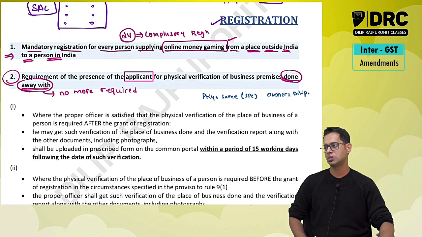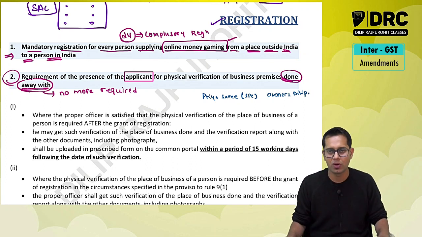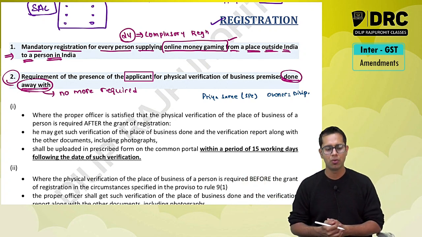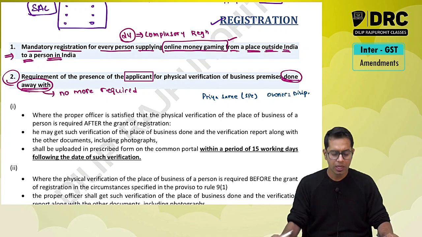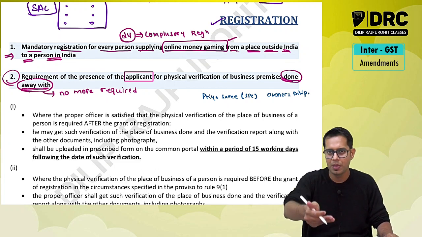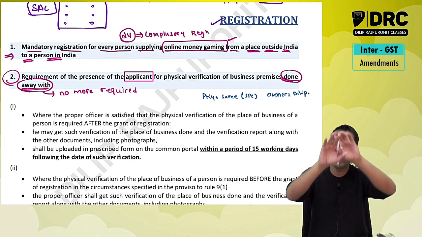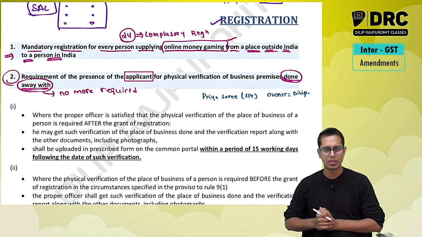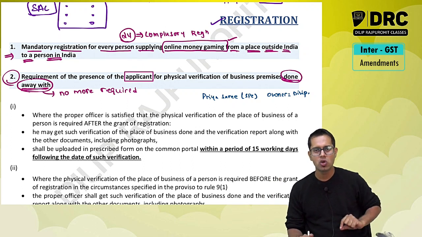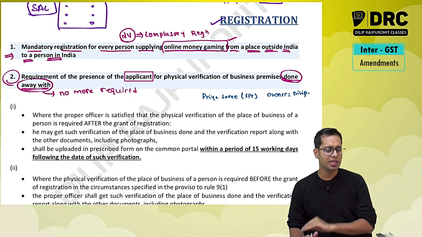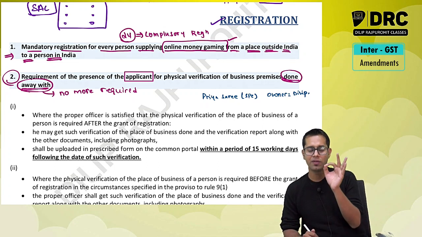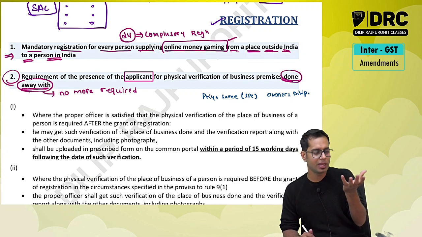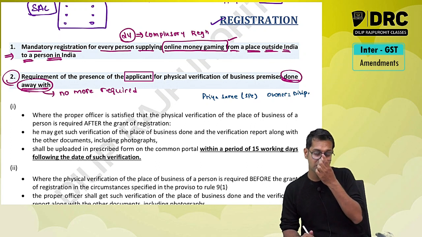Now what used to happen was, I am a businessman, I would have applied for registration, and for purchasing or supplying goods, I would have gone outside to different places. Practically it is not possible for me to be present over there. I have a shop, I have a beautiful board which says Priya Sarees, I have my staff in the shop. But still many GST officers were rejecting the application. Sir, why were they rejecting the application? Because the applicant was not present over there when physical verification was happening.